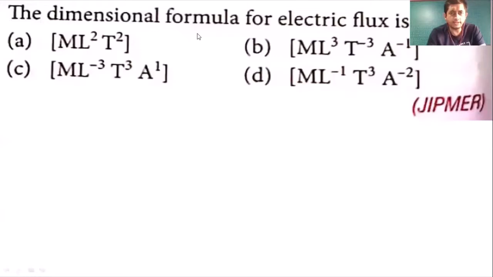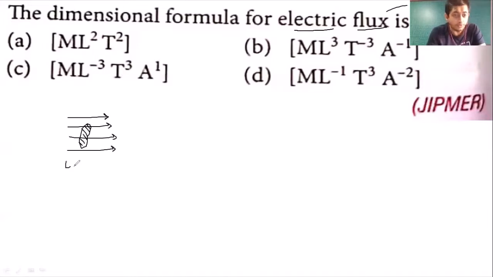So in the question, students, they are asking us to find what is the dimension for electric flux. Now electric flux means phi. In order to find the dimension for electric flux, we should know that electric flux means number of electric lines of forces which will pass through a given area. एक imaginary area में से जितने भी electric lines pass हो जाएगा, that is called as flux.